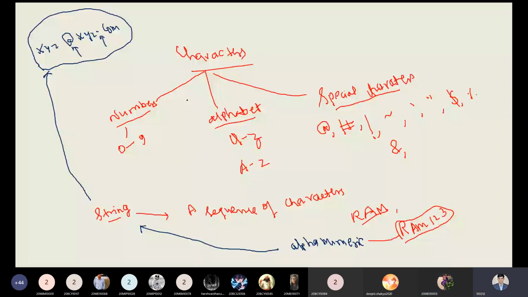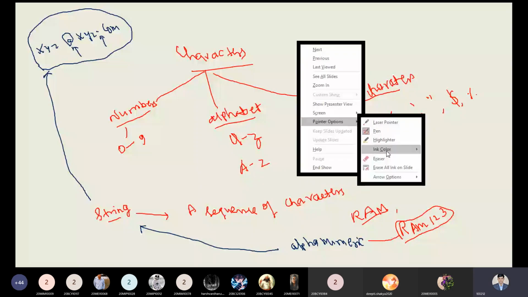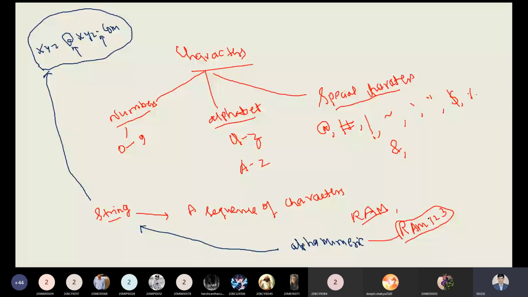No, basically for defining a literal, there are some rules. While learning any programming language, this is a good question you are asking me. Let me choose a different color, and then you can understand. Black color. Now, instead of RAM123, I'm using 123RAM. So this can't be a valid string.